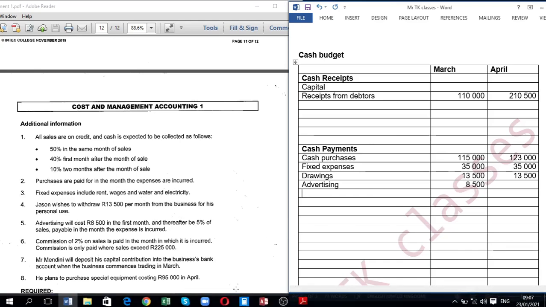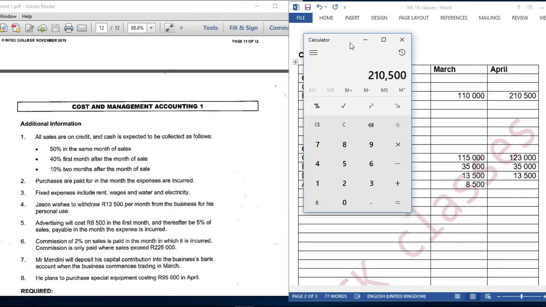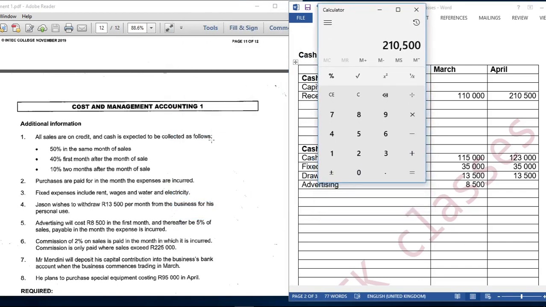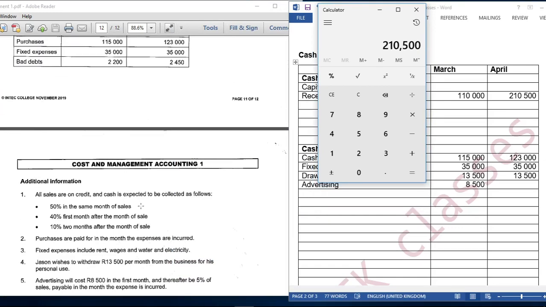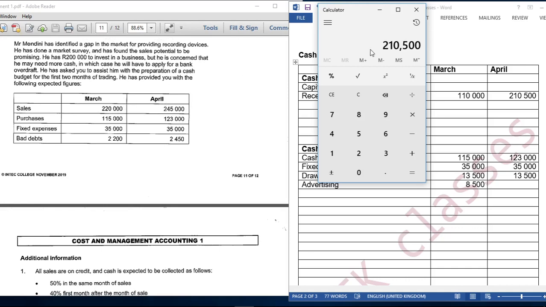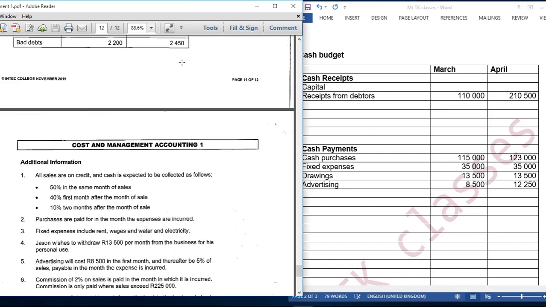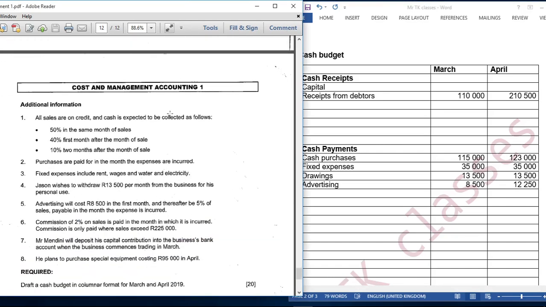Then April, they said we'll calculate it this way. For April, 5% of sales. So April sales 245,000 multiplied by 5 out of 100. We are going to get 12,250. Then what is the next adjustment?